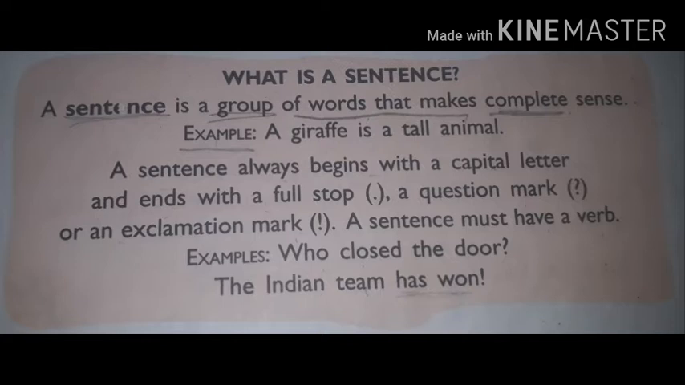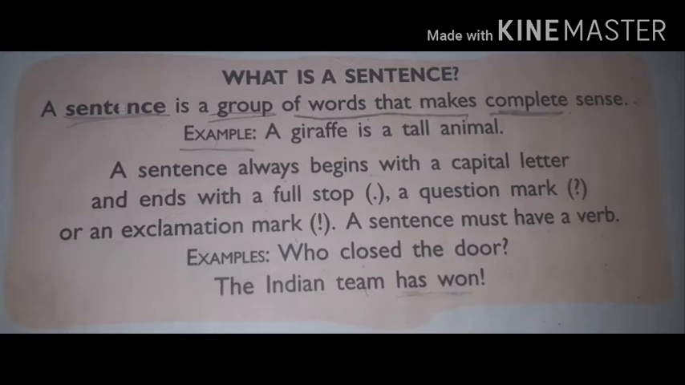A sentence has some properties and some types. A sentence always begins with a capital letter and ends with a full stop. Look in the slide, there is a dot in the bracket. That is the end of the sentence. When a sentence ends with a question mark, that is called a question sentence, or an exclamation mark, when there is a point and a line above, in the bracket. You can see it, that is called an exclamation mark.